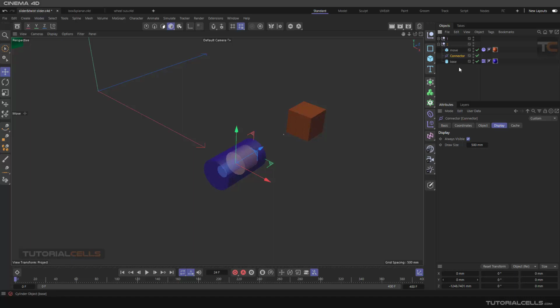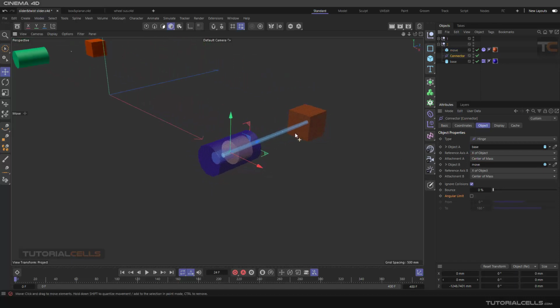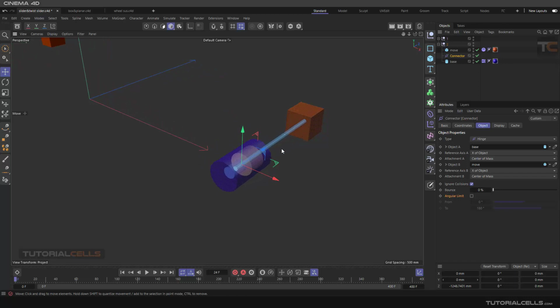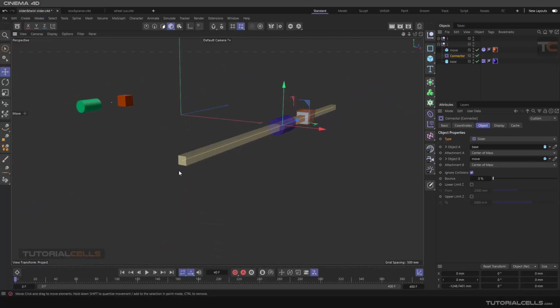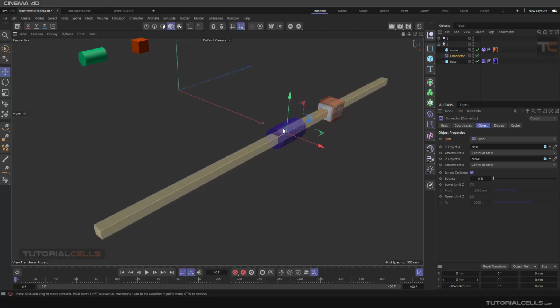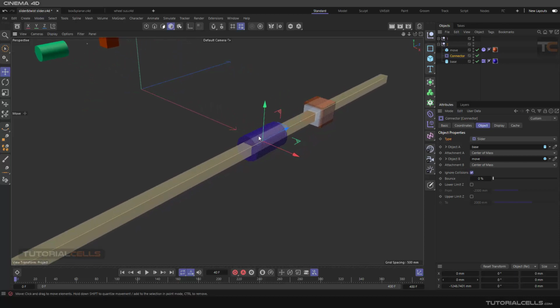And we want to connect it. In the connector, go to the object, make it base object A, and then for movement, click and drag to object B. As you can see, the handle will be created there. Nice. It falls down because we forgot to change the type to slider. And this is our slider. This is our shaft. As you can see, it's like a cubic shaft. This is a simple slider. And we animate this shaft. If you animate the shaft, oh, something happened.